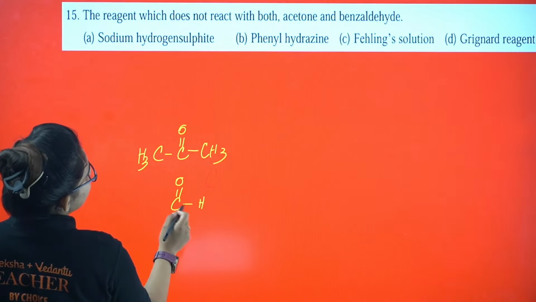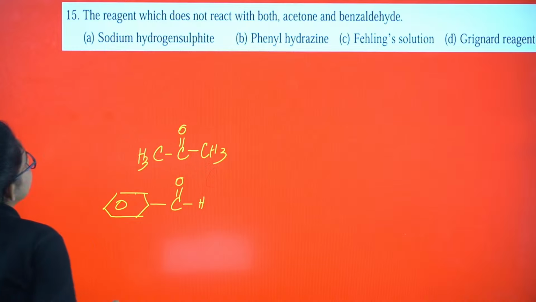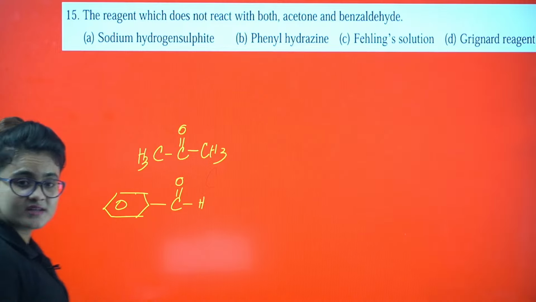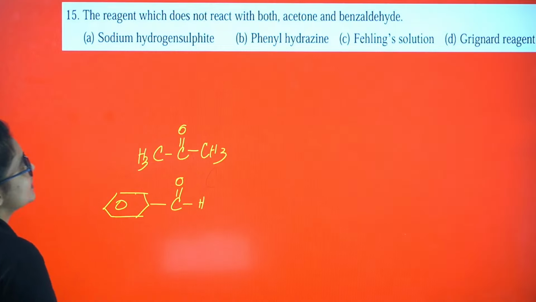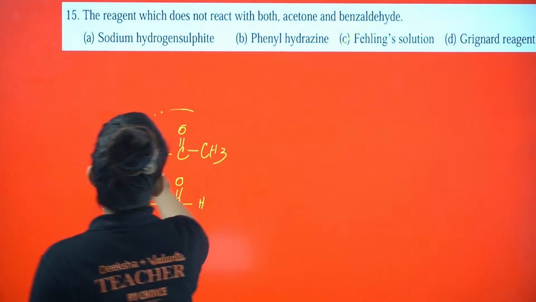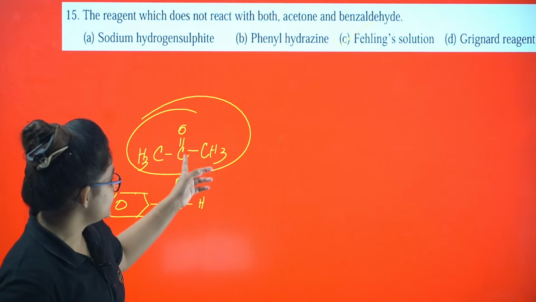Not benzaldehyde, benzaldehyde only. This does not react with both. Sodium hydrogen sulfide, yes, it will react. Phenyl hydrazine will also react. But Fehling's solution will not be able to react with this. It can react with the aldehyde only, it can't react with the ketone.